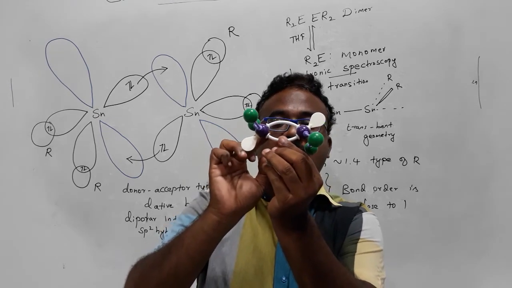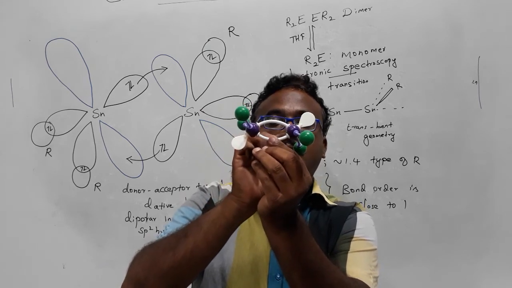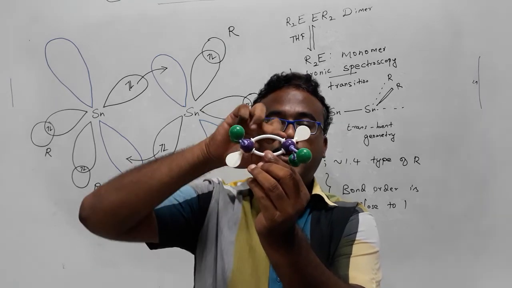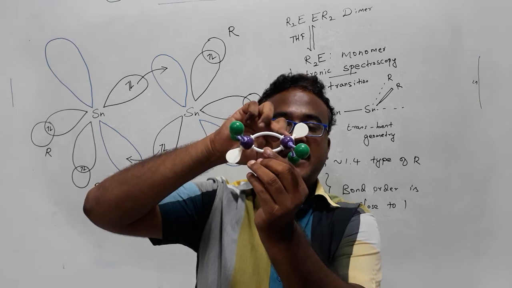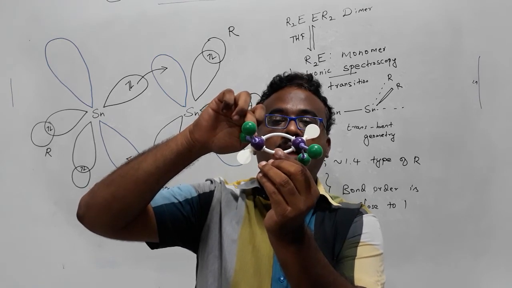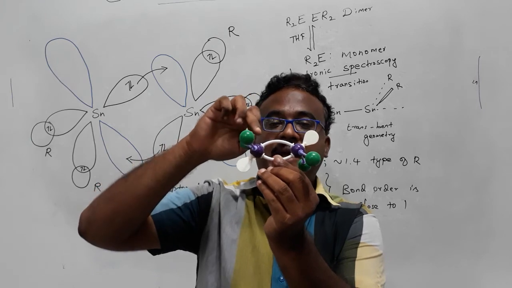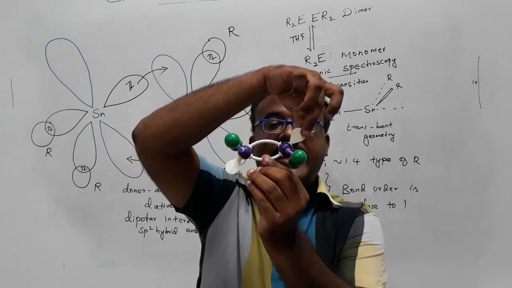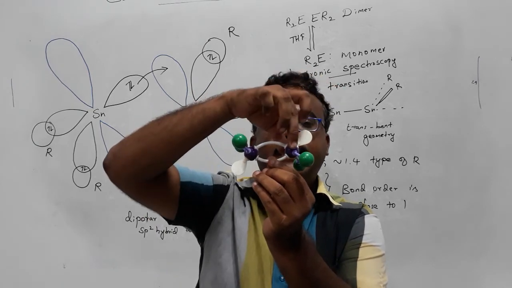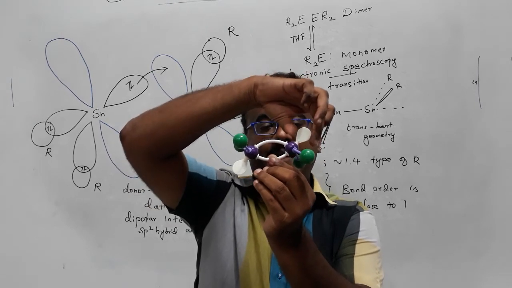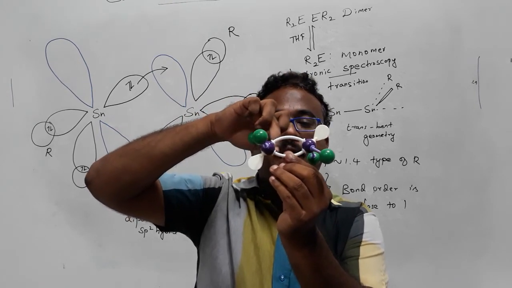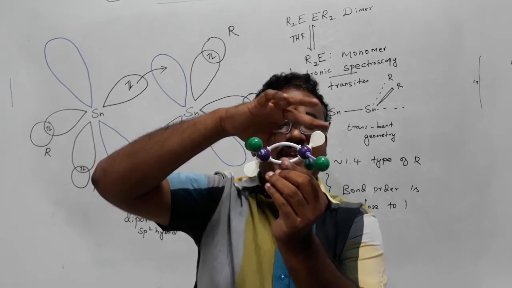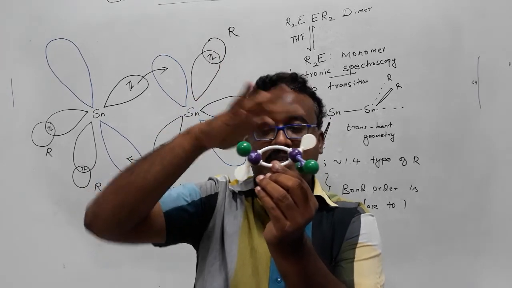That one sp2 hybrid orbital having a pair of electrons is moving to the empty p orbital of the neighbor tin. At the same time, the sp2 hybrid orbital having a pair of electrons on this tin is moving to the empty p orbital of the neighbor tin to form a dative bond. What I have shown here is just a p atomic orbital of tin. The opposite lobe is involved in bonding with the sp2 hybrid orbital. This lobe just exists as such, it does not get involved with any kind of hybrid orbital.